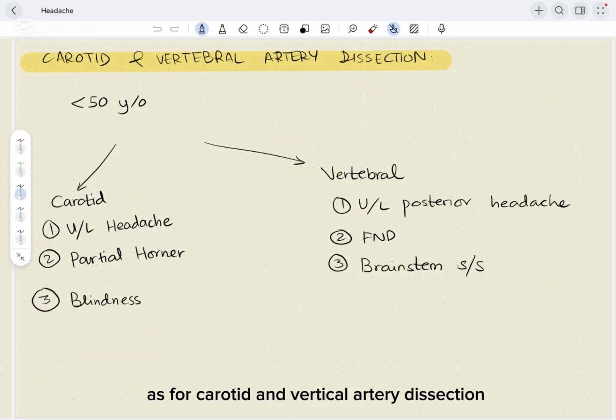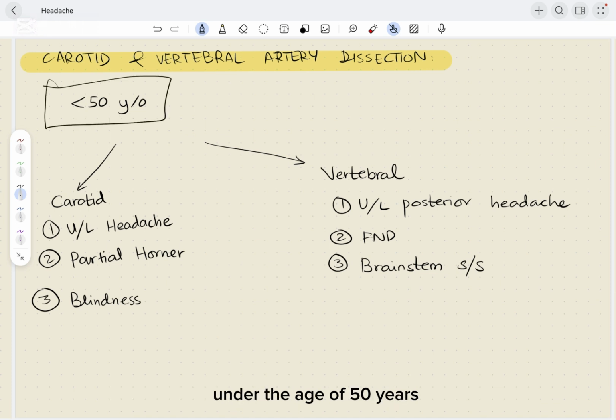As for carotid and vertebral artery dissection, it is the most common cause of ischemic stroke in people under the age of 50 years, and the reported mechanism is usually neck torsion, chiropractic manipulation, coughing, minor falls, heavy lifting, and so many more.